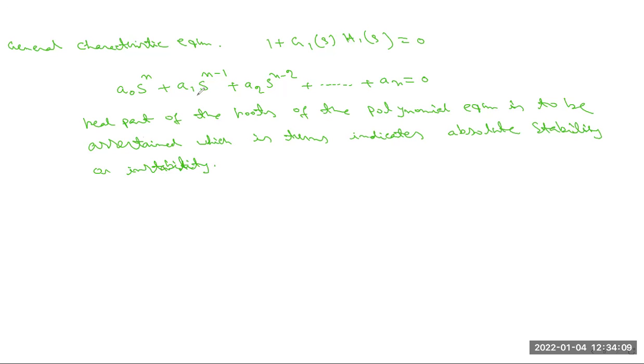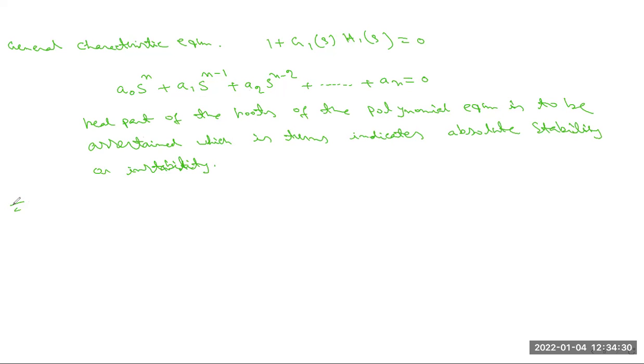Okay, so this is basically the polynomial equation for the general equation we have to consider here. In this case, up to the roots, when you consider the first order system, the root is coming, that is s equals to minus a1 by a0.